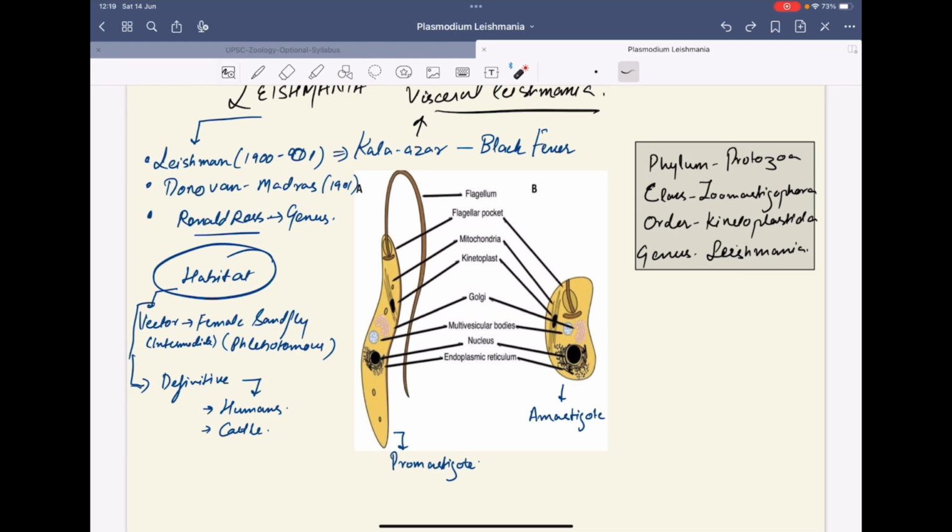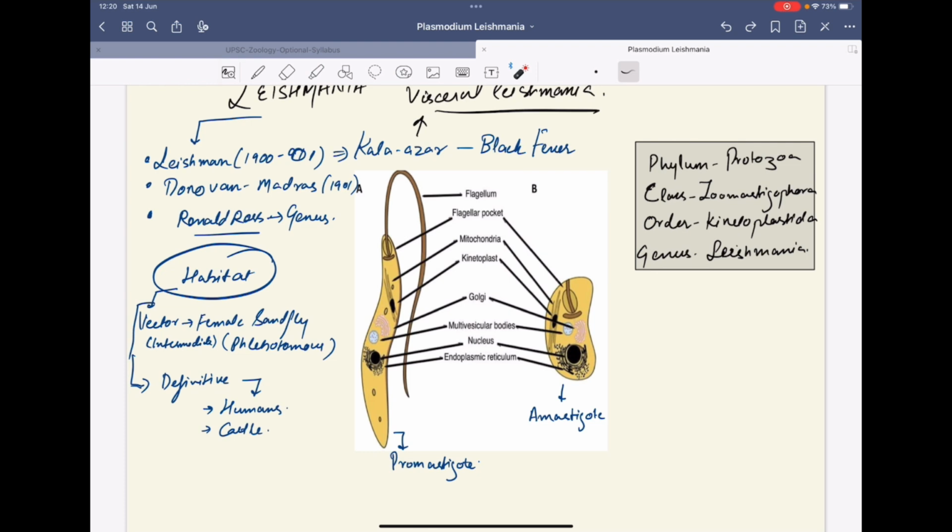The amastigote form is circular, smaller in size, and without a flagellum. But the promastigote form has the flagellar pocket, the flagella, the kinetoplast, and all the other organelles, and it's longer in size. It is spindle shaped, but the amastigote is more or less oval in shape.